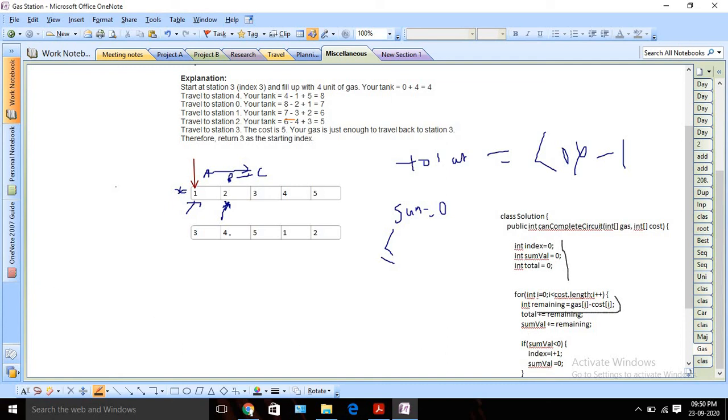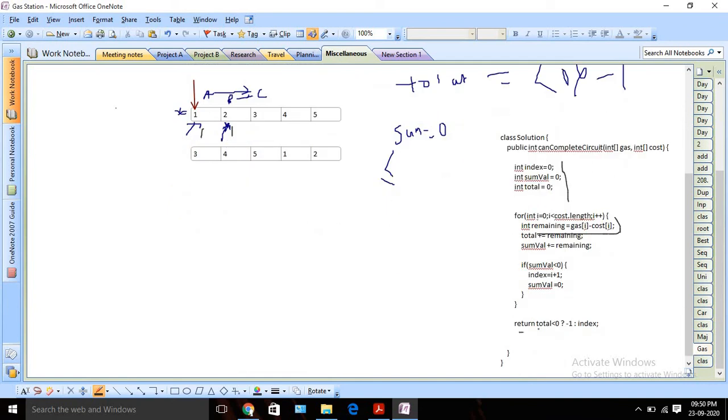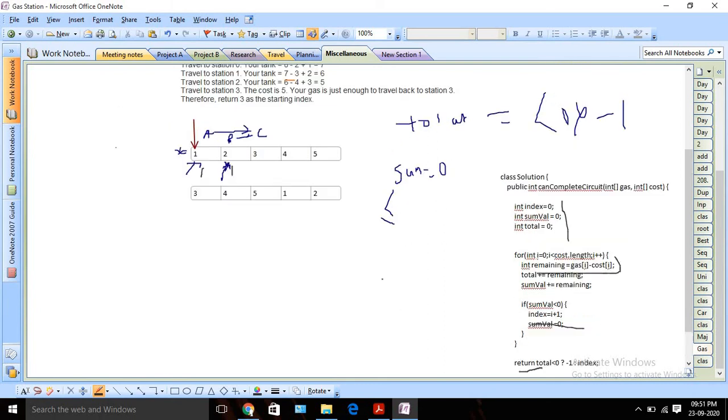Okay, so for this case, this will be negative, this will be negative. So in that case we are going to pick the next point as our start index. Okay, and we are doing it like that, and at the end we are checking that if the value of total is still less than 0, then that means it's not possible. We can return -1, and if it is greater than or equal to 0, then we can return the index value. Okay, I think that's pretty much.